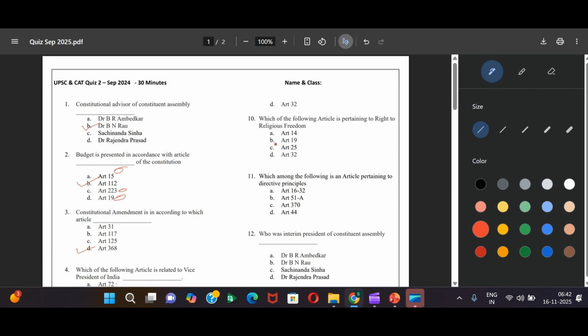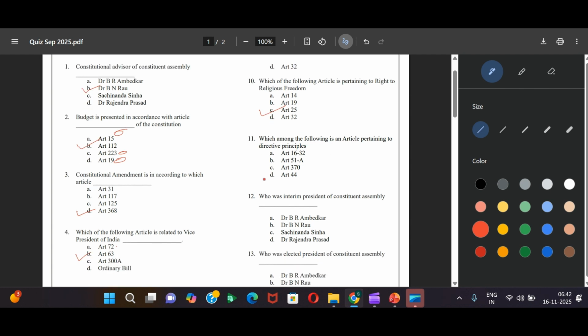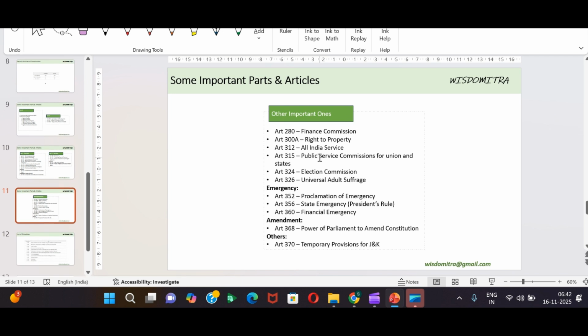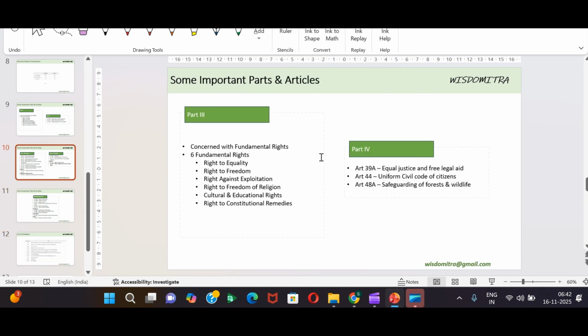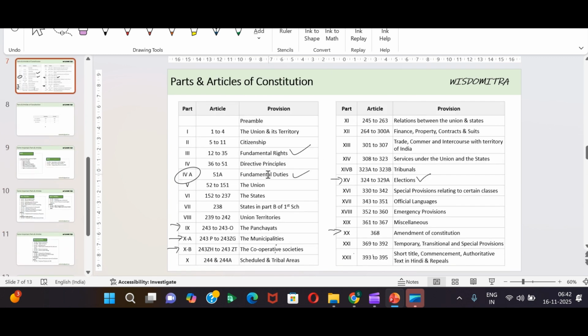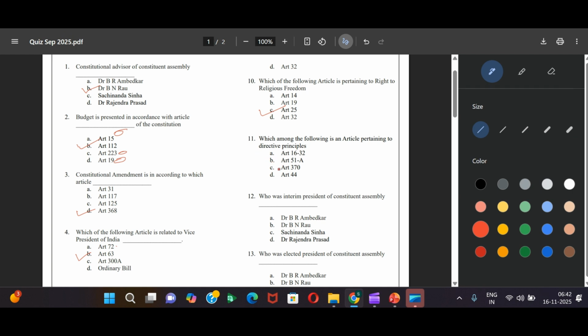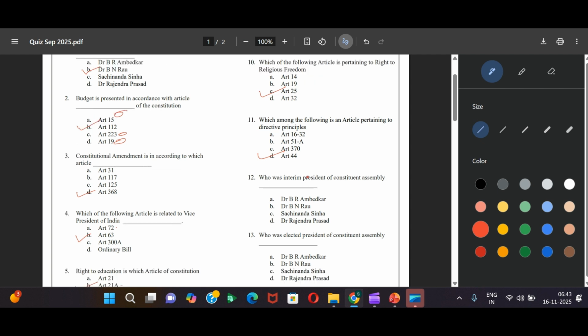Which of the following is pertaining to right to religious freedom? Article 25. Which among the following is an article pertaining to directive principles? Directive principles. Obviously, 51A is fundamental duties, we just saw. We can go back and see that as well. 51A is fundamental duties. So 36 to 51, these would be the directive principles. So which one is 36 to 51? This article is pertaining to directive principles.